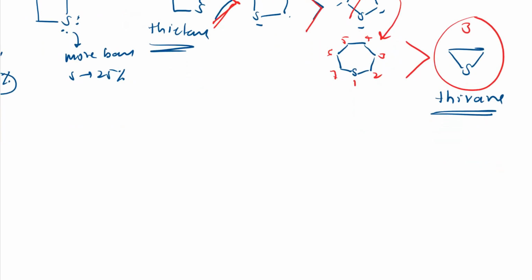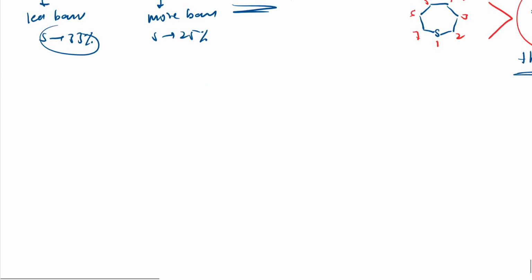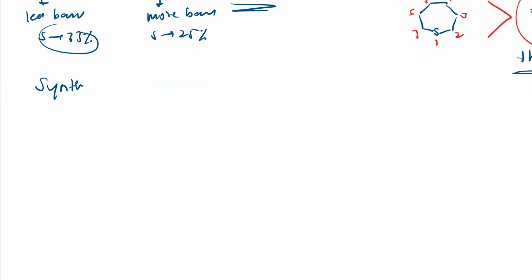These are the few basics of thietane. Next, let us see the synthesis of thietane. The first one, as usual, is intramolecular cyclization.